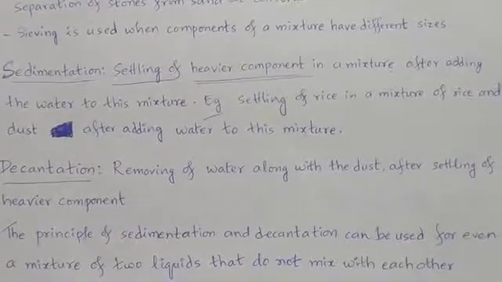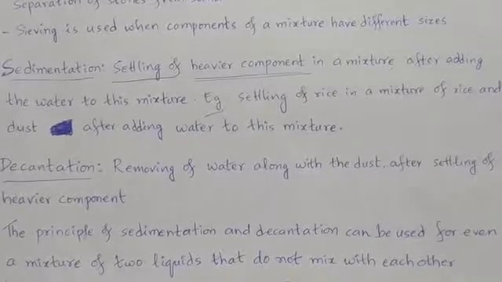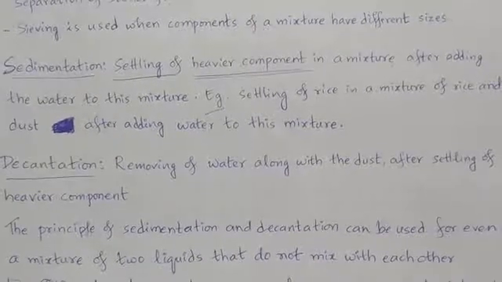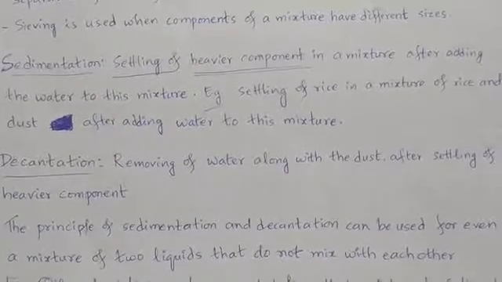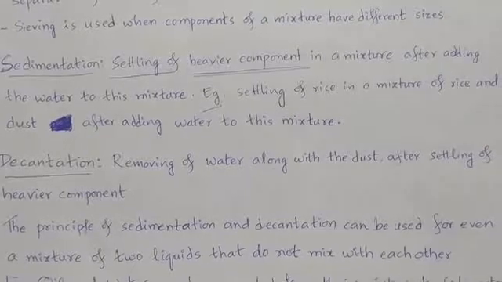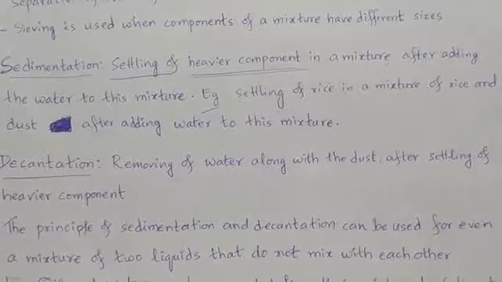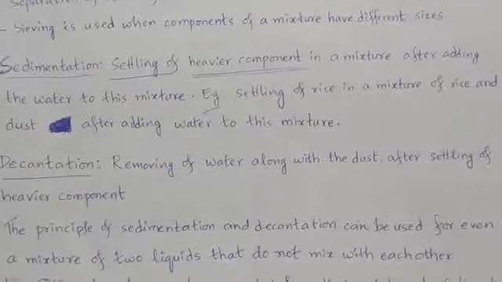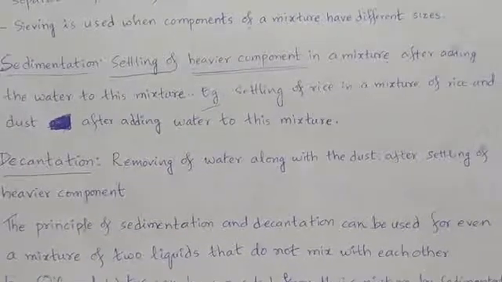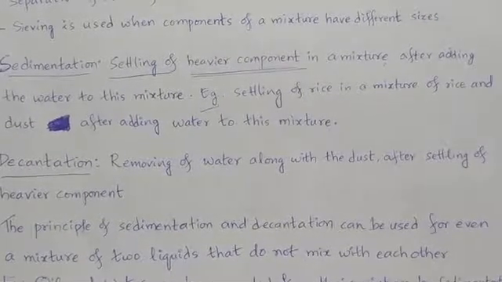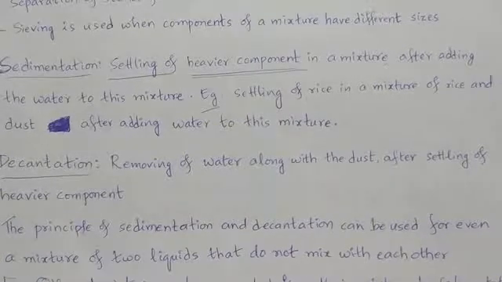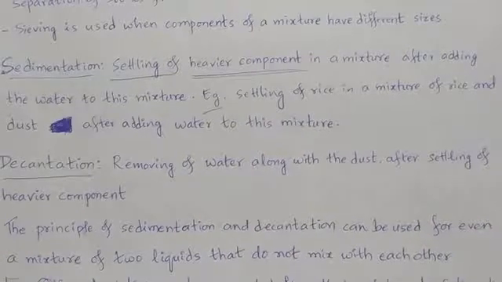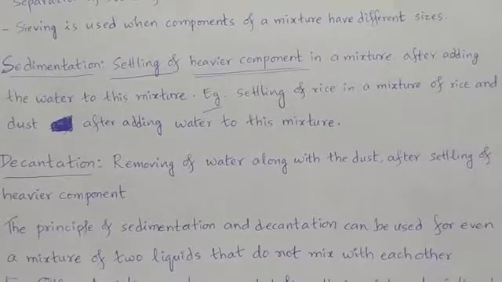Coming to sedimentation. Settling of heavier component in a mixture after adding water to this mixture. And this is only the definition, but I know that you will not understand from this definition. So take a mixture. That mixture has what? A heavier component and a lighter component.